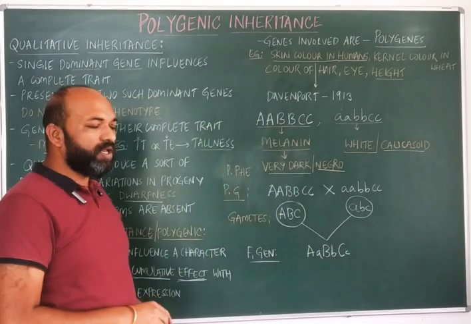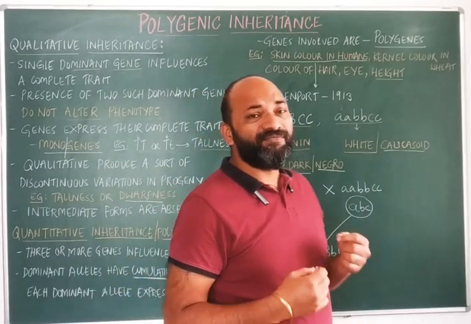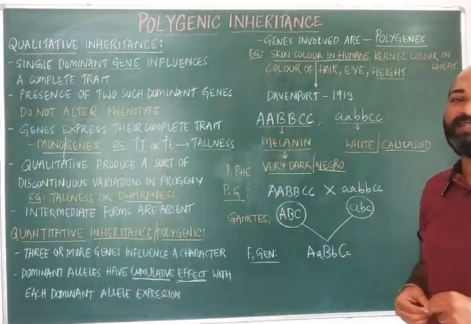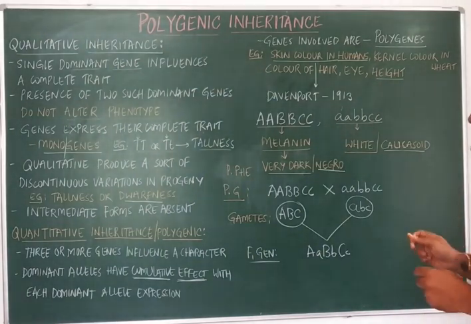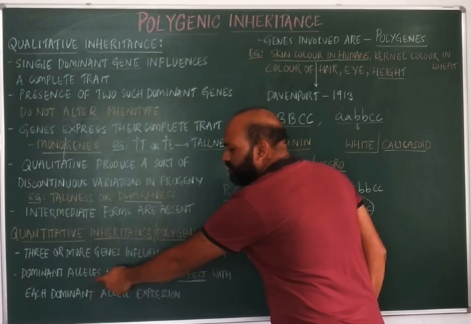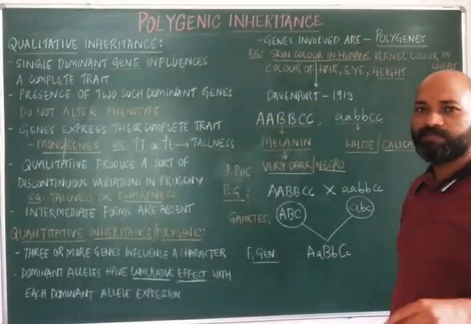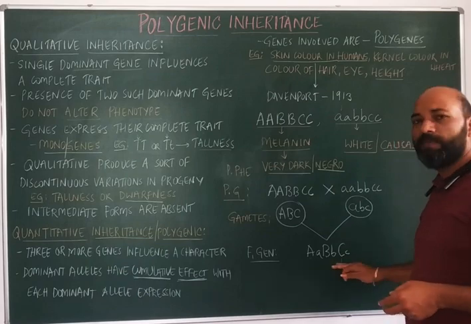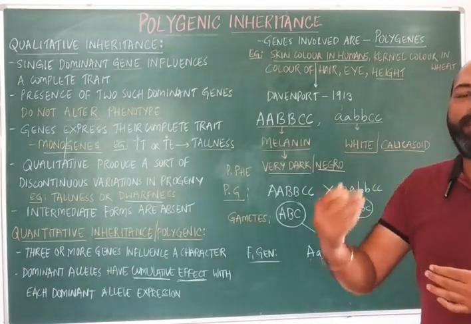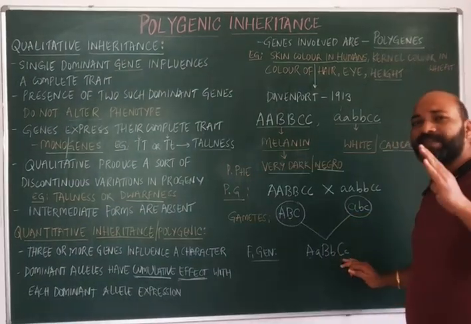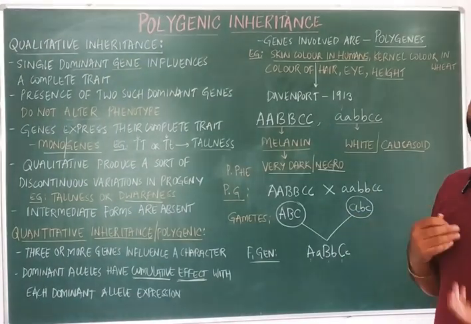So an individual is produced which has 3 dominant alleles and 3 recessive alleles. As I said, if there is an excess of dominant alleles, if one more dominant allele exists, the color of the individual will change.